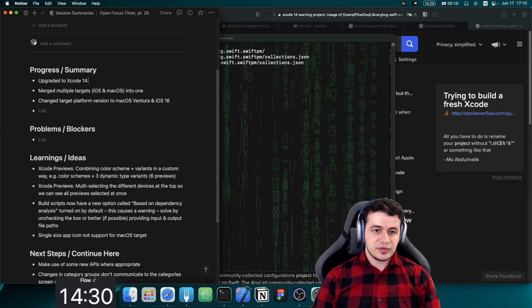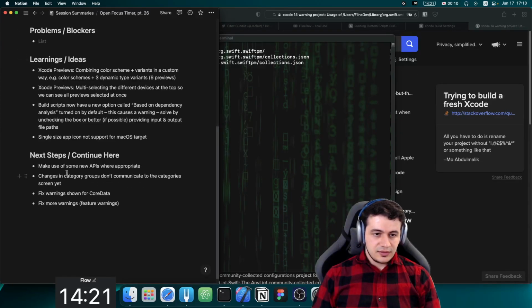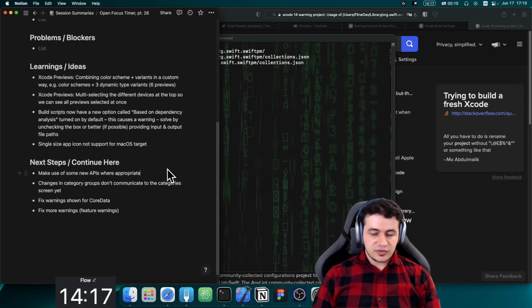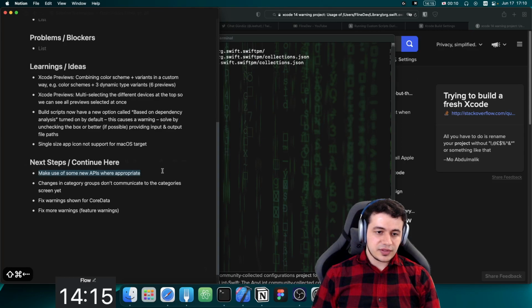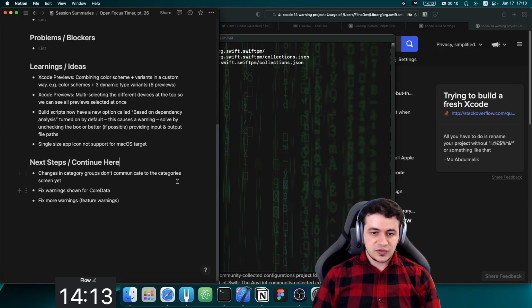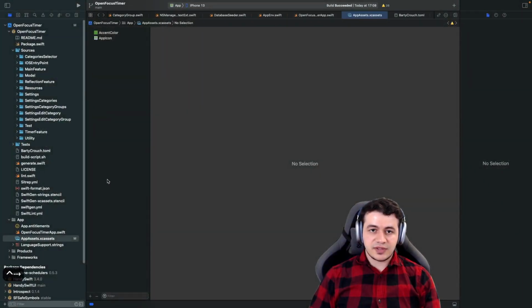Upgraded to Xcode 14 and fixed new warnings. Okay, along it. Make use of some new APIs where appropriate. Yeah, this is going to be our long-term thing. I think that's not the specific task we need to do, but we're going to switch over wherever it makes sense. Changes in category groups don't communicate to the category screen yet. So let's have a look at the app and how it behaves and see this problem.